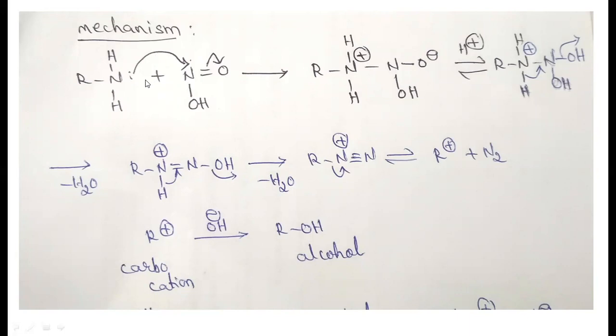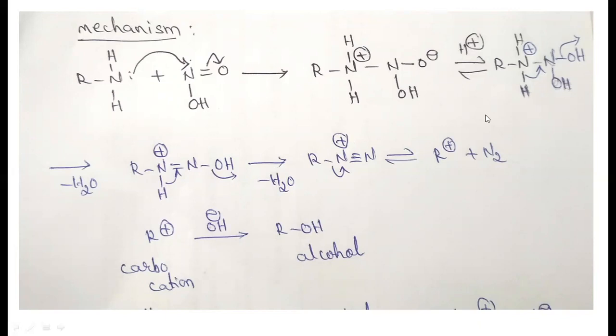Because the amine nitrogen has donated its electrons, it gets a positive charge, whereas the oxygen, which takes the pi bonding electrons, gets a negative charge. When this compound reacts with the acid, the O minus takes the H plus, which produces the OH group.